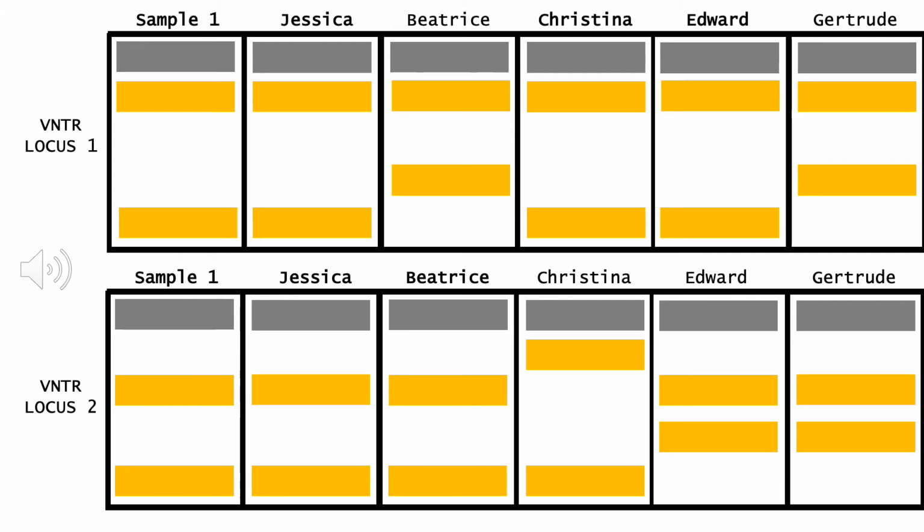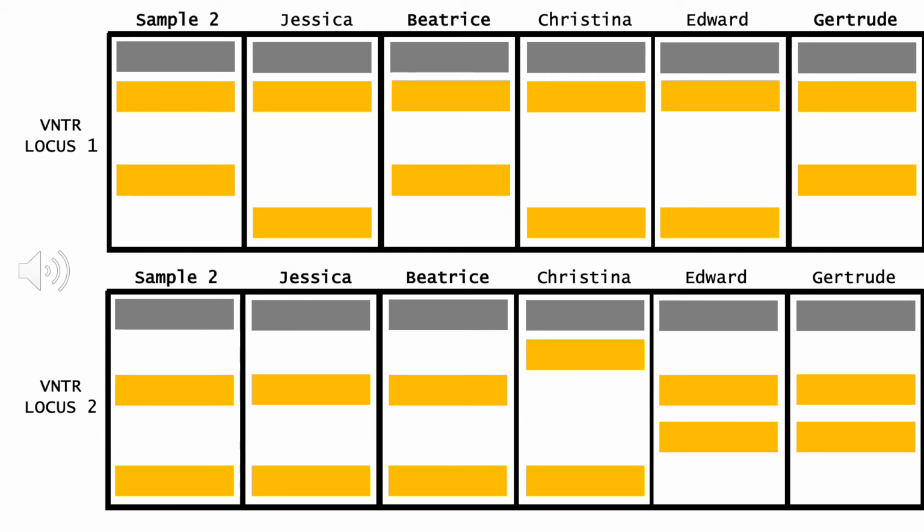Examining sample 1, we can see that Jessica, Christina, and Edward match all alleles at VNTR locus 1. This automatically excludes Beatrice and Gertrude from being identified to this sample. At VNTR locus 2, Jessica and Beatrice match all the alleles, but knowing that Beatrice does not match all the alleles at VNTR locus 1, we know that this sample cannot belong to her. Since Jessica matches all alleles perfectly at VNTR locus 1 and 2, she can be identified to sample 1 on the teacup.